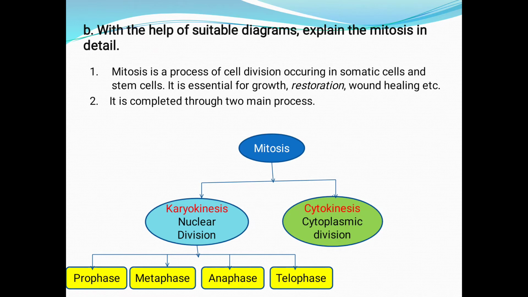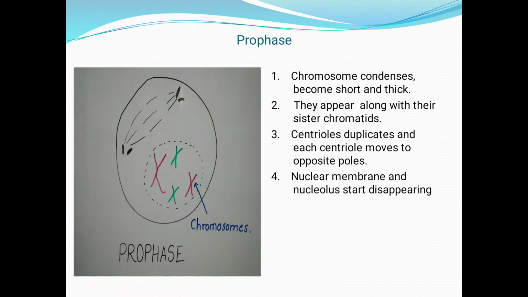The first step is karyokinesis, that is nuclear division, and the second step is cytokinesis, that is cytoplasmic division. The nuclear division is again divided into 4 stages or 4 steps: prophase, metaphase, anaphase, and telophase. Let's see all these steps in detail. This is the first phase, that is prophase.